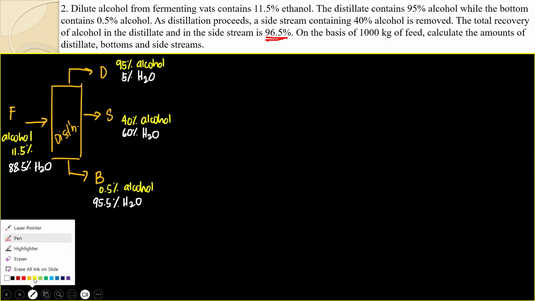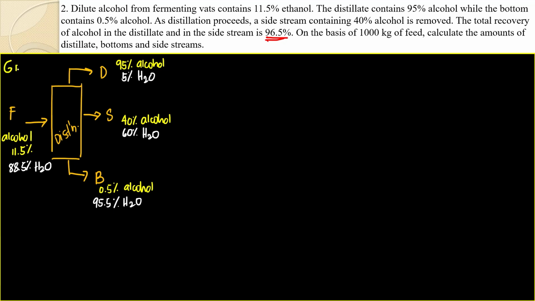And then it says there, it's easy for us because this is a given. So far, you were already given a basis. On a basis of 1,000 kilograms feed, right? What is required? Amounts of distillate, bottoms, and side stream.